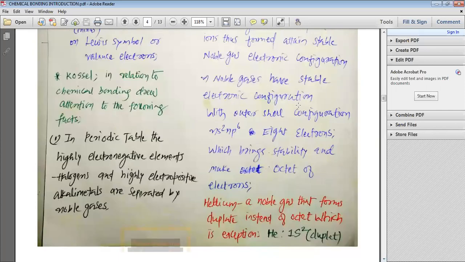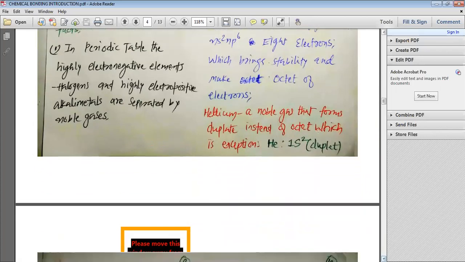Noble gases have stable electronic configuration with outer shell configuration ns2 np6, 8 electrons, which bring stability and make the octet of the electron. There is an important note for you, my dear students. Helium, a noble gas, forms a duplet instead of an octet, which is an exception. Remember that helium is a noble gas and it cannot make an octet, but it makes a duplet, 1s2.